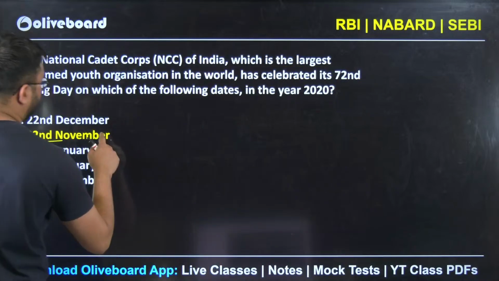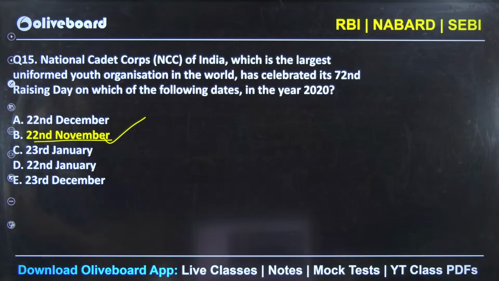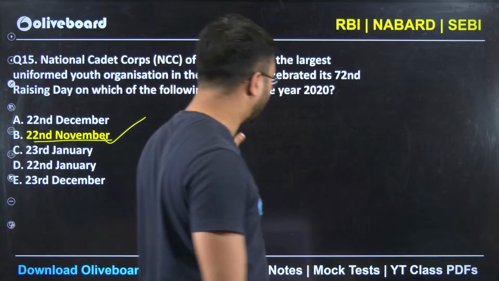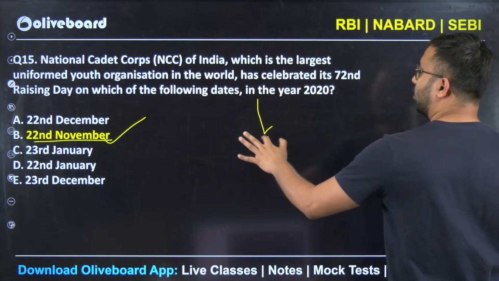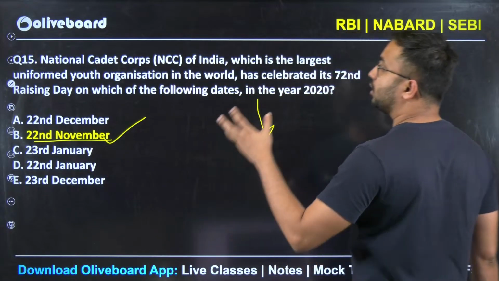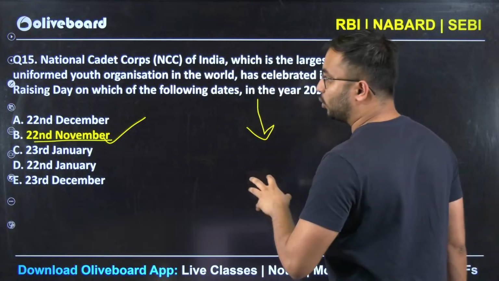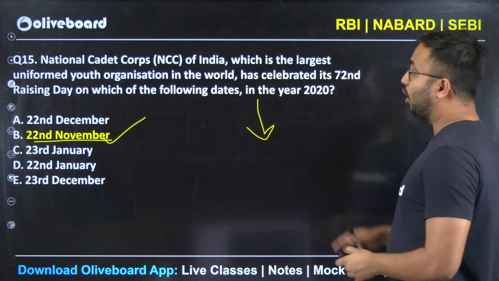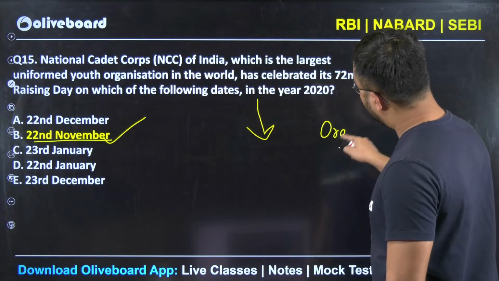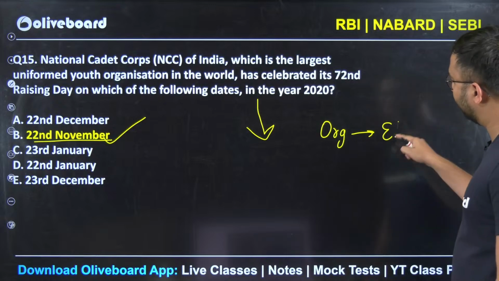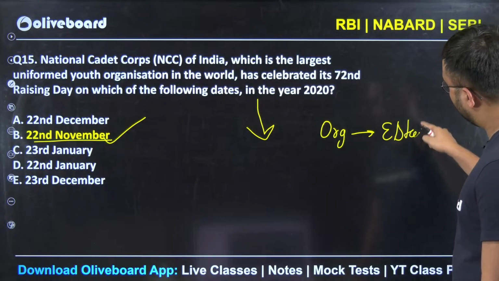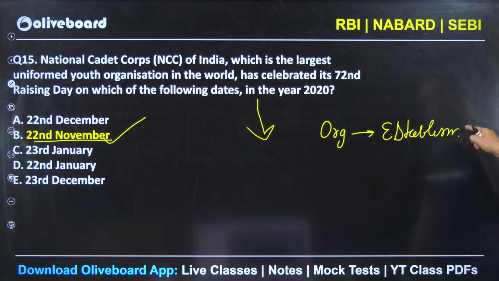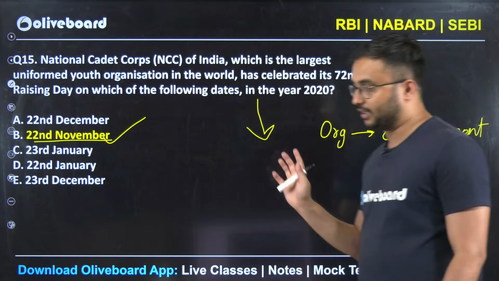So 22nd November, this is the correct answer. Again, you should not be bothered by what the answer is. You have to understand what essentials you need to know when you're looking at a question from a past year. Organization and their establishment year, very, very essential.